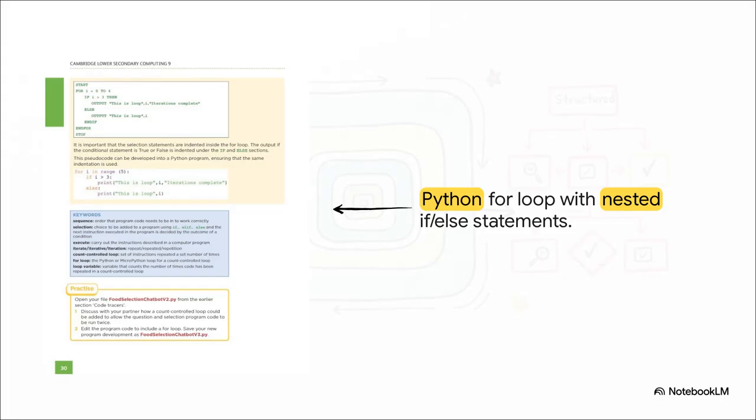Let's break down how this works in Python. We have a count-controlled loop that's set up to run a specific number of times. But because we nested an if-else statement inside of it, the program is checking a brand new condition on every single pass. The loop keeps repeating, but the decision adapts dynamically on the fly. That is the true power of nesting.